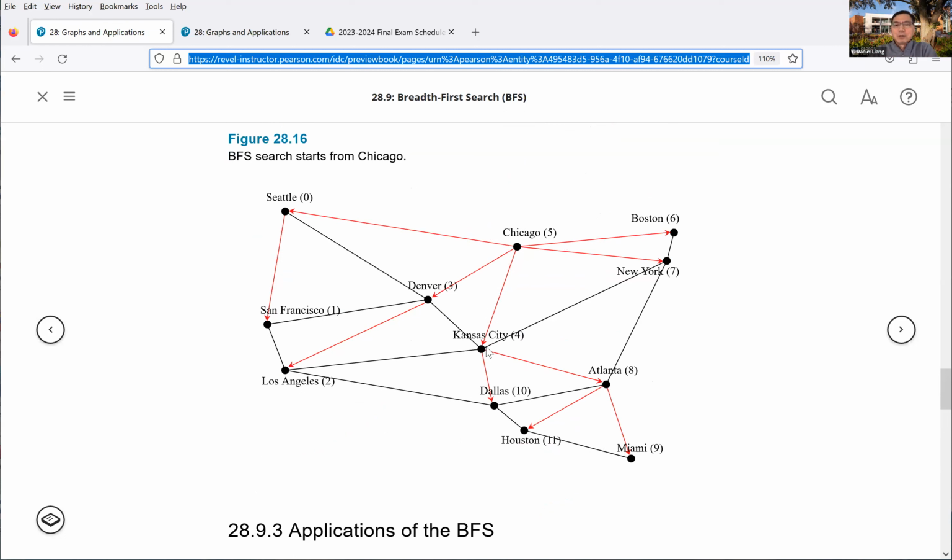So this is 1, 2, 3. Like if you have this as a flight map, it's the minimum number of stopovers, and that is going to be Chicago, Kansas City, Atlanta, Miami. So this is using the breadth first search.